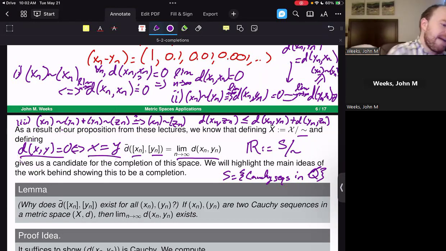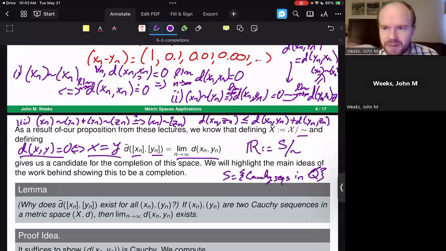A few things that come to mind immediately are, one, is it indeed true that this is the case? Do I have, for example, that this d bar is a metric on the space X bar that I have constructed? It would need to be a metric in order for it to be a completion. So I need to go through the 3 conditions of it being a metric. Another thing I need to be thinking of is